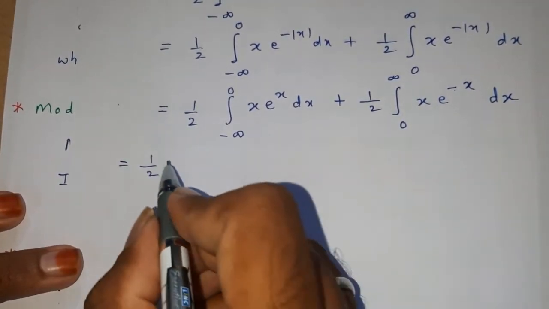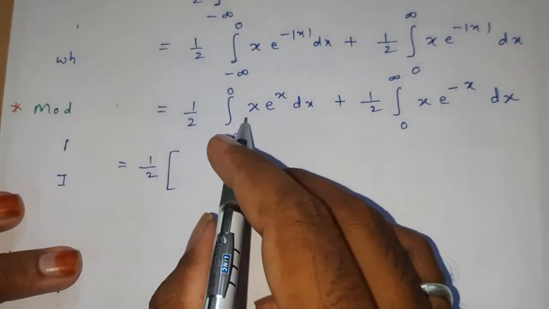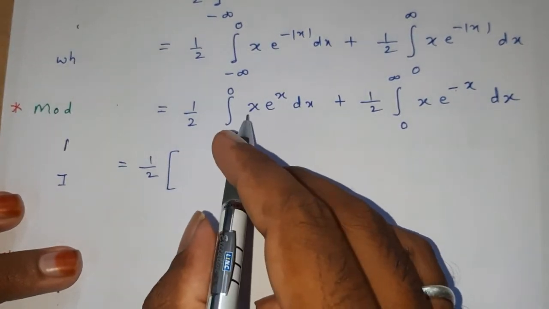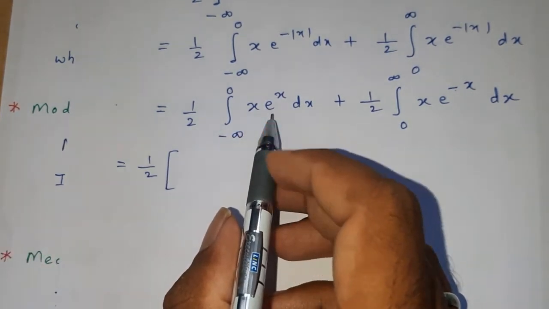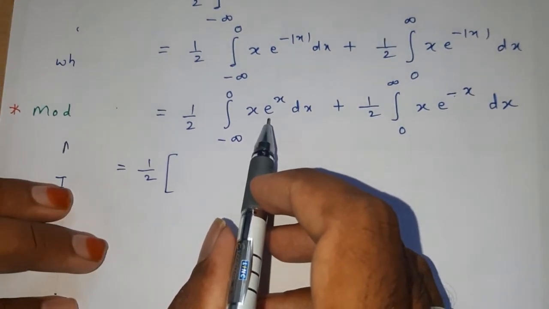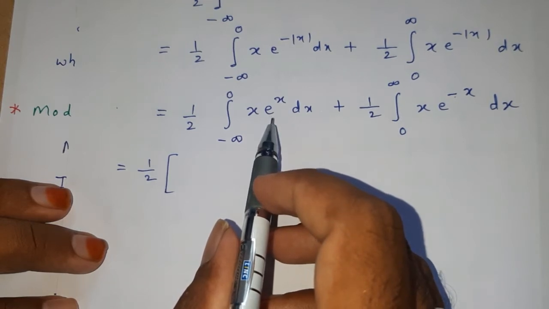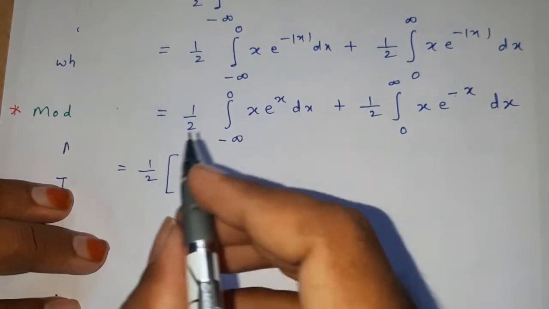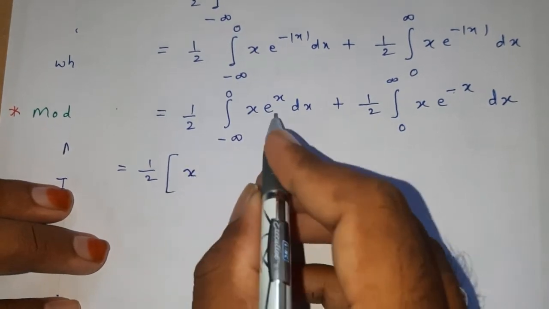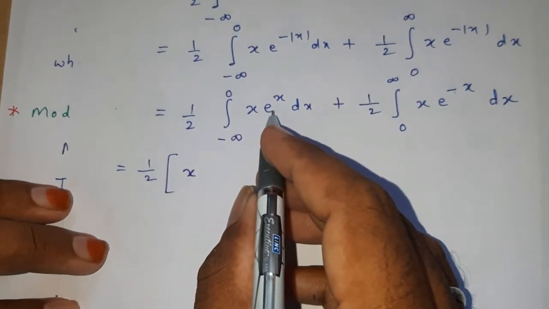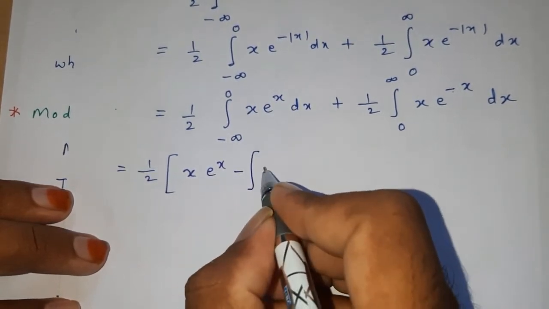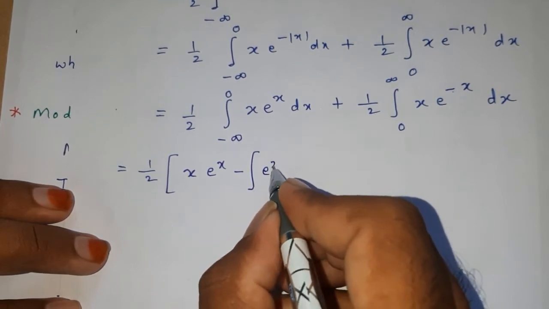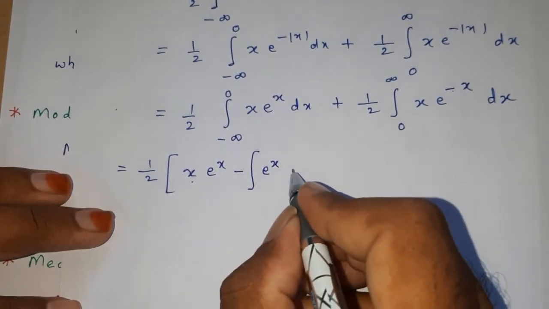Now 1 by 2 into integral x e power of x, we will apply the UV formula. Here u is equal to x, dv is equal to e power of x. Therefore, integral e power of x is e power of x. So u is x, v is integral e power of x, which is e power of x. Therefore, as per the formula, u into v, x e power of x, minus integral v e power of x, derivative of u is 1, dx.